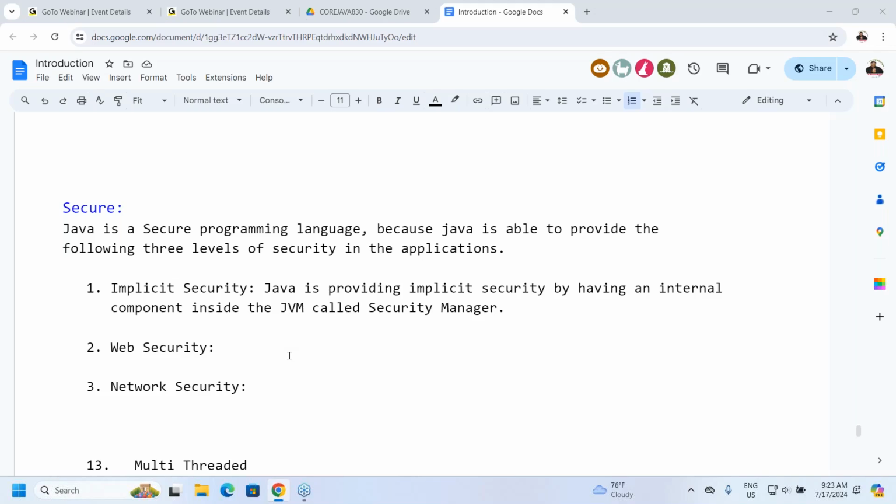Now he must specify that the role is admin. When he specifies that the role is admin, and he has entered both username and password, that username and password will be checked against the roles table, the admin table, not the user table. The guest table is different, the admin table is different.